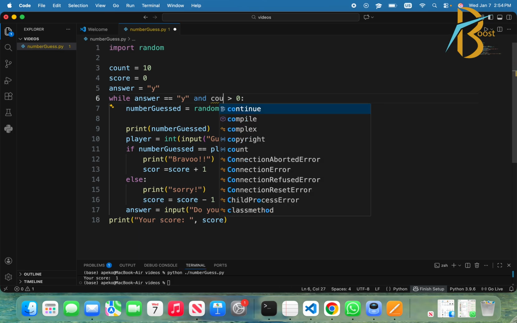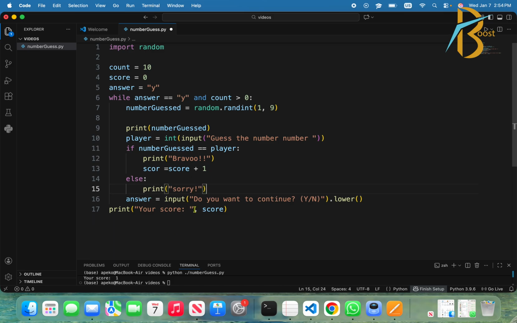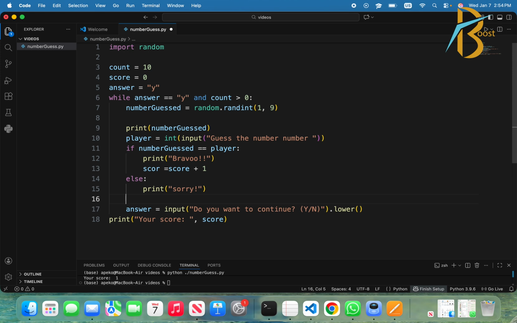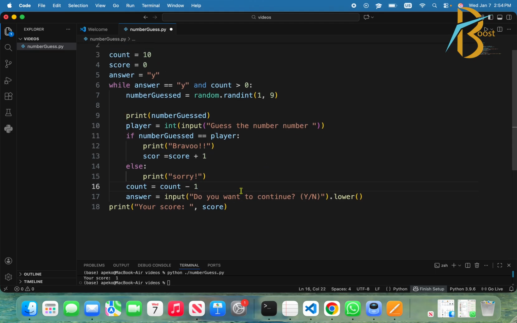This one we take count here, and here nothing happens actually, and we have just to put this one in there. This one we say count is equal to count minus 1. Okay, count minus 1. Oh yeah, that's it.